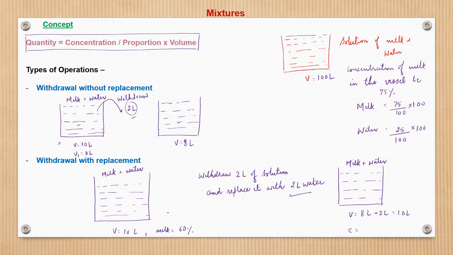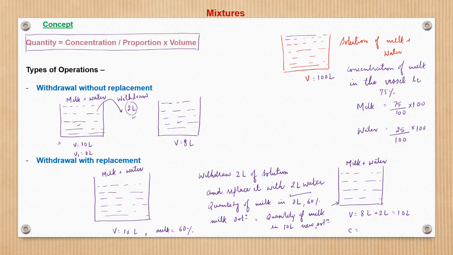Let us discuss here what the quantity was. See, the quantity of milk remains the same, right? Quantity of milk in 8 liter of 60% milk solution is equal to quantity of milk in 10 liter of the new solution.